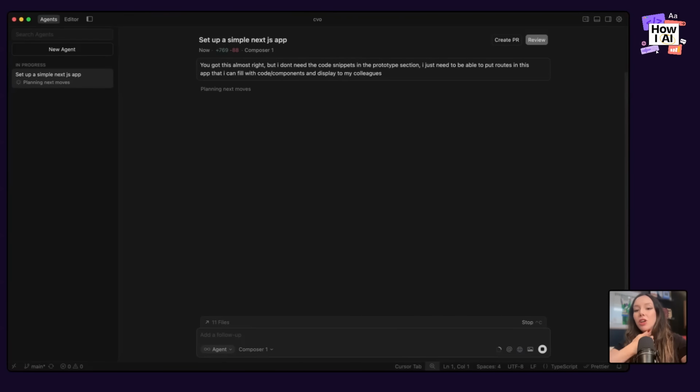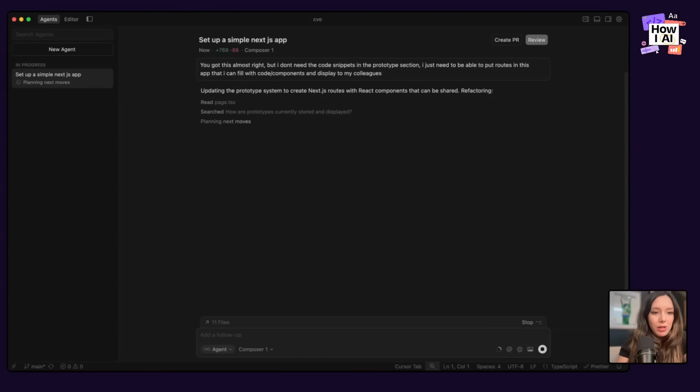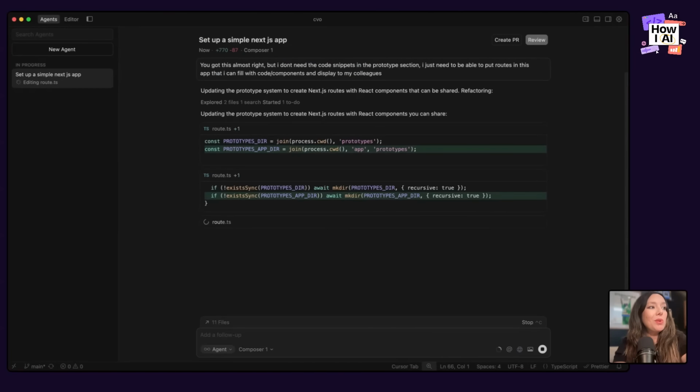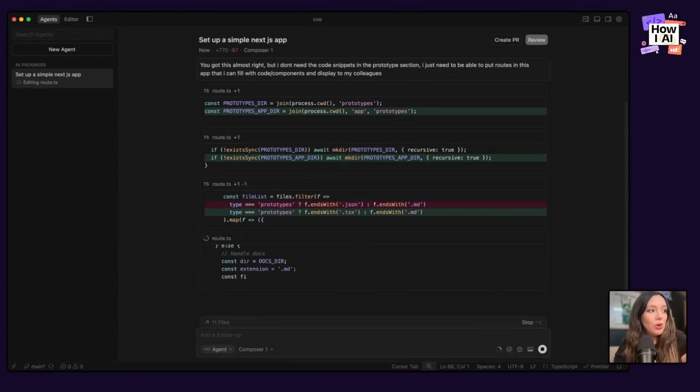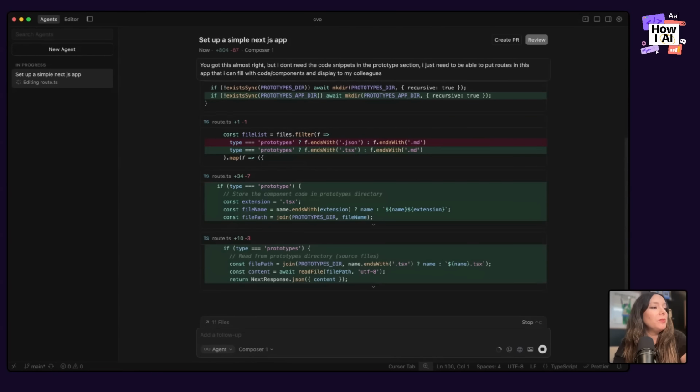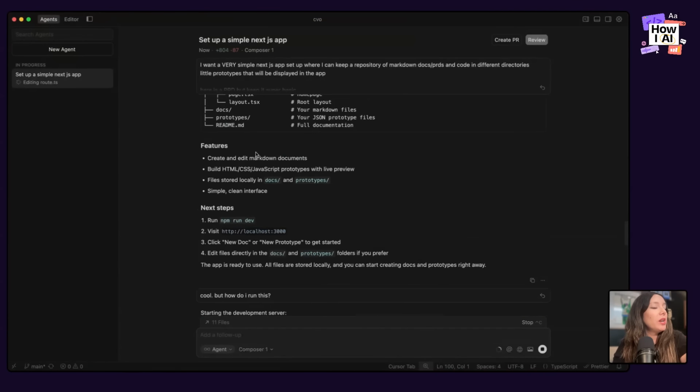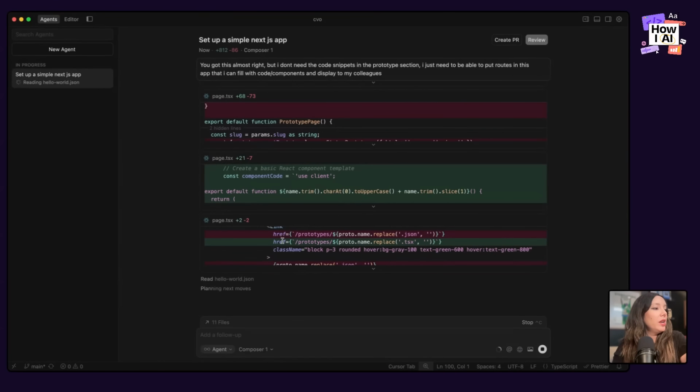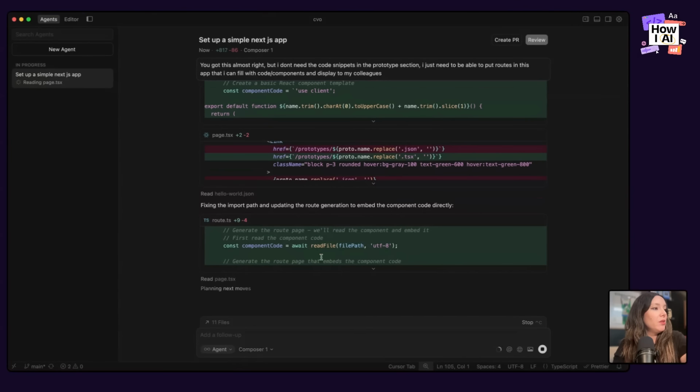So again, it thought that I wanted a real prototyping tool. V0 thought I wanted a very real prototyping tool. I just want literally a place to show some things. And so it's generating an update. And so now you can create and edit Markdown documents. You can show prototypes and routes.